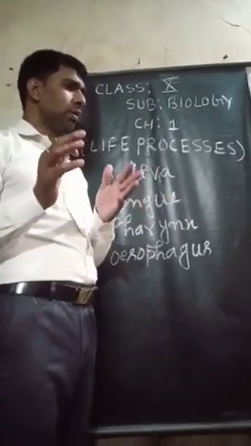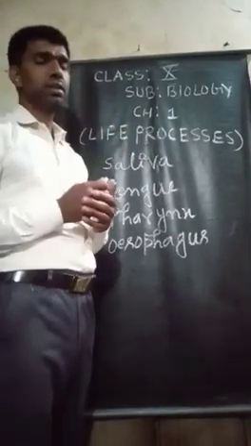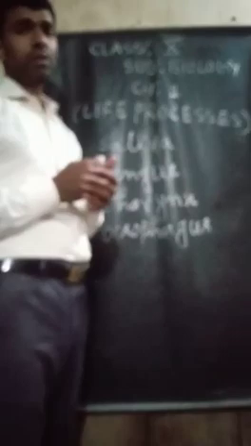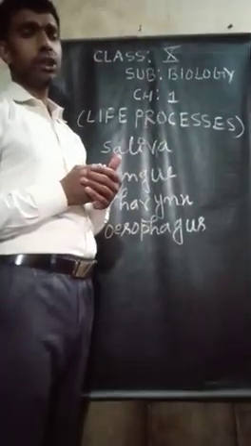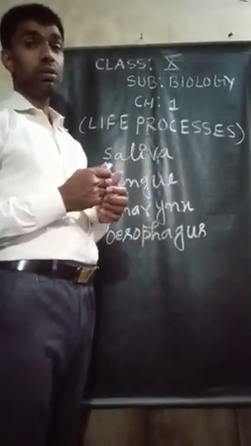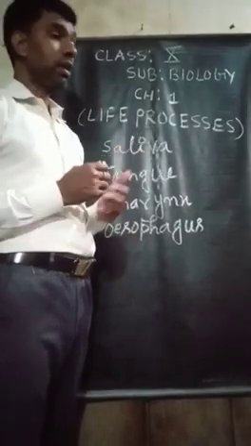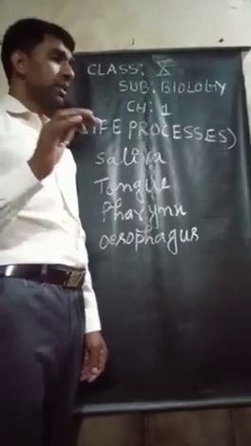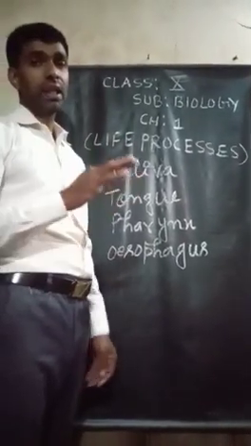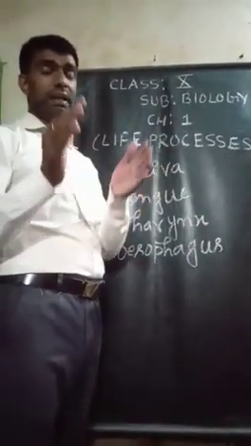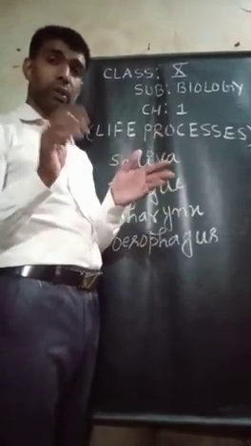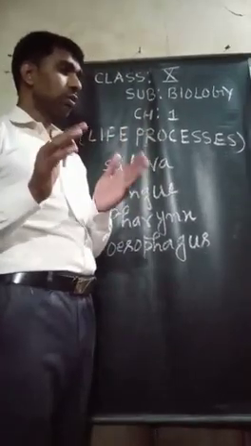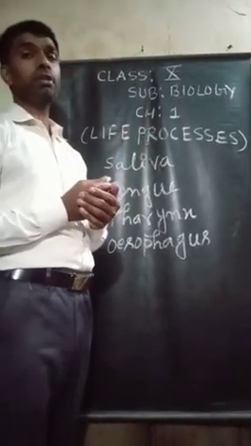Saliva performs the following functions in the digestion of food. What functions are performed by saliva? First, it lubricates and mixes the food thoroughly, and saliva breaks down complex food particles into simpler ones.